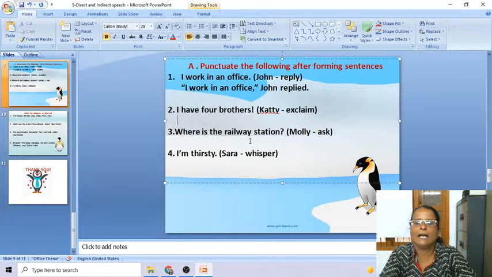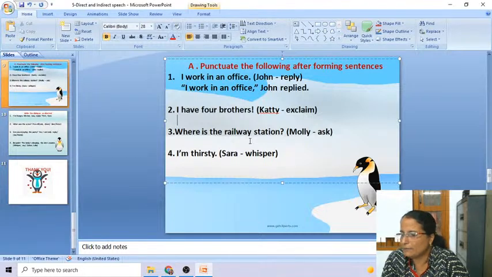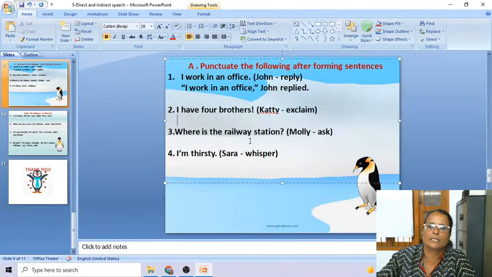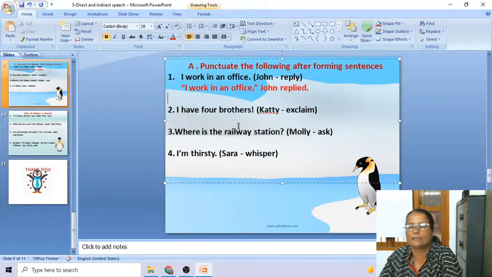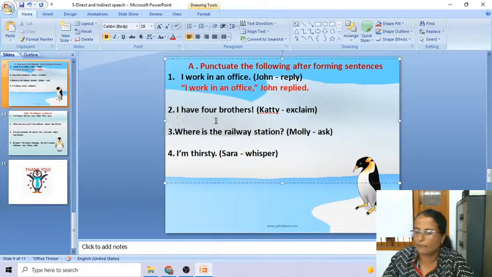Number 2, I have 4 brothers, Kati exclaimed. I have 4 brothers, Kati exclaimed. I hope you can change it as the sample which I have shown to you. Means speaking part, about the speaker's information, reporting work, etc., we can give at the end. Try whether you will feel it easy or not.